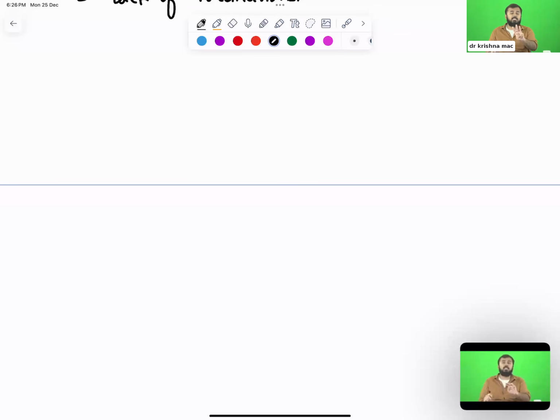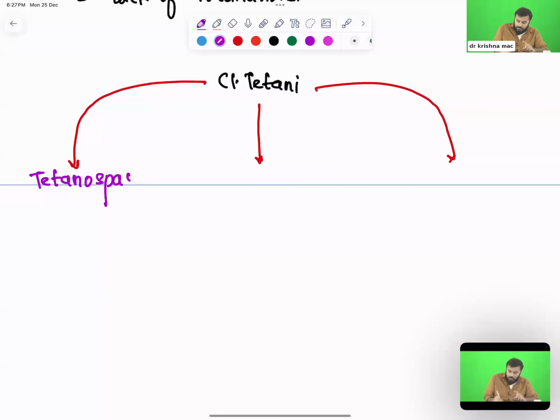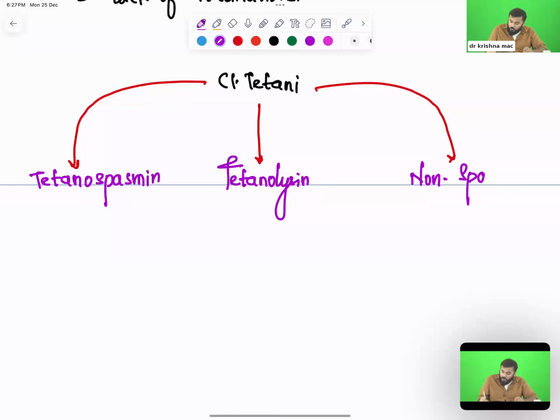Clostridium tetani basically releases 3 different types of toxins. What are those 3 different types of toxins? One is called tetanospasmin. Another one is called tetanolysin. And the last one is called non-spasmogenic toxin. These are the 3 toxins released by this Clostridium: tetanospasmin, tetanolysin, and non-spasmogenic.